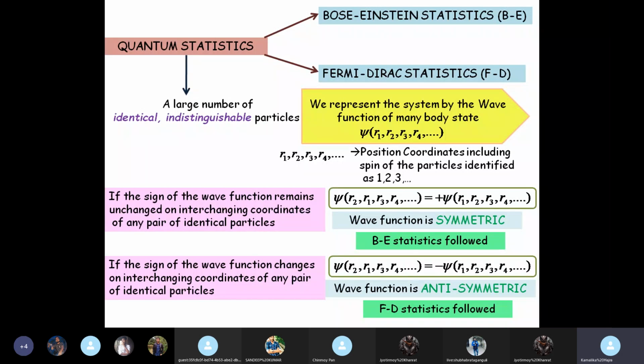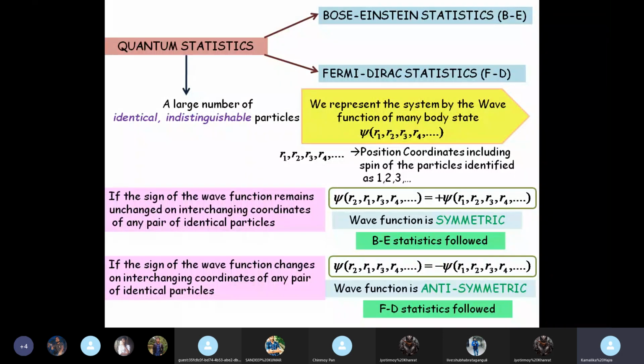So, the old wave function was psi of R1, R2, R3, etc. The new wave function is psi of R2, R1, R3, etc. And if you see that on doing this interchange, the sign of the wave function remains the same, we say the wave function is symmetric, and then we will apply Bose-Einstein statistics.